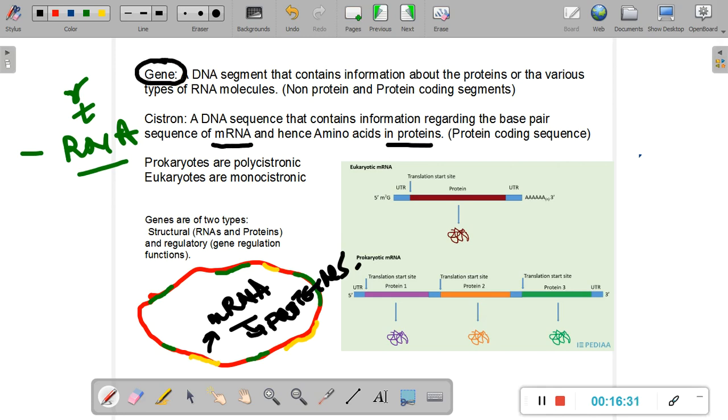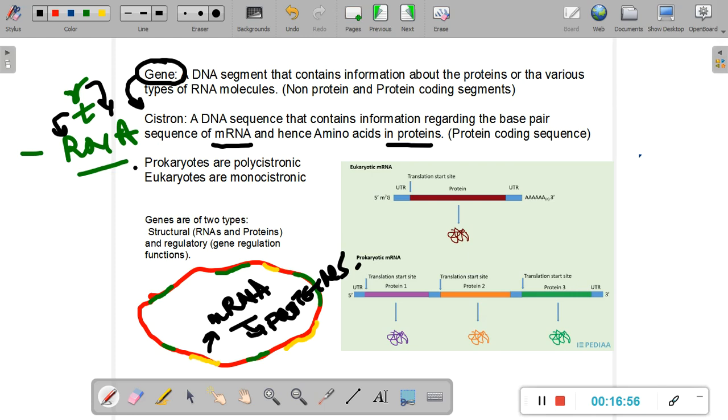A gene includes cistrons, which means mRNA coding sequences. A gene also includes the non-protein coding sequences of the DNA, which contain information for ribosomal RNA and tRNA. So I hope you've understood the difference between a gene and a cistron.